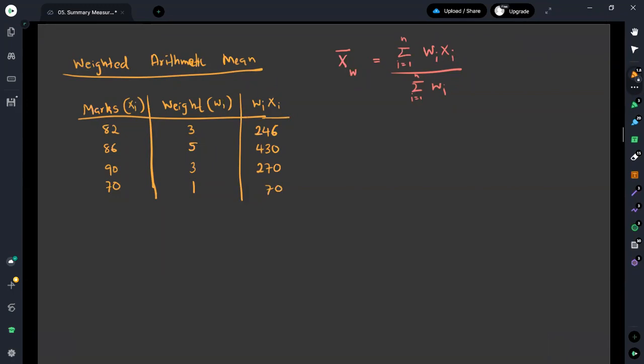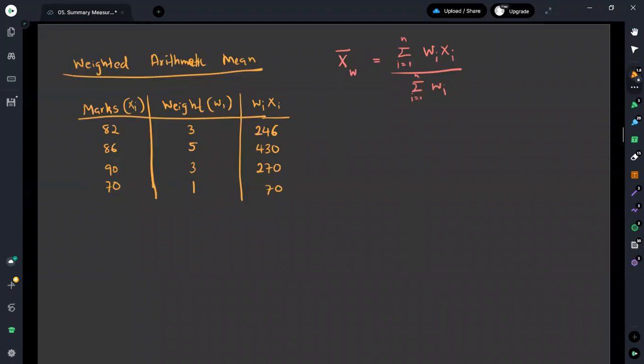Now we need the summation of this wi xi column, because in the numerator the summation of wi xi is used.